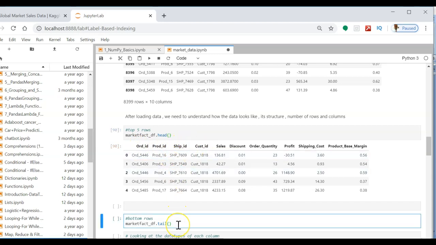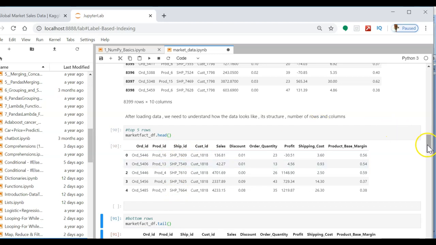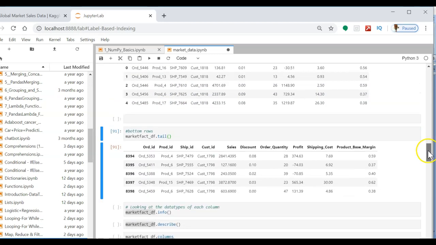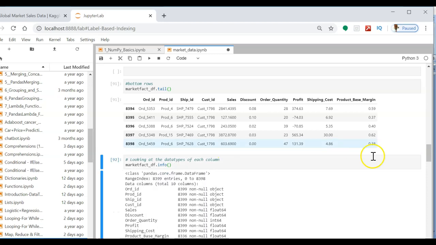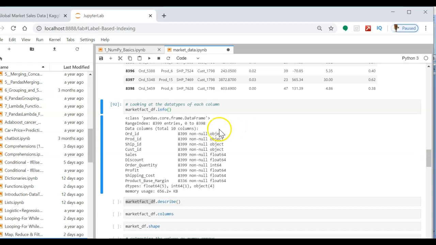If you want to see the last rows, you have to use the tail function. The functions in Python are quite intuitive and easy to understand. If you want to understand the data type of each column, you can make use of the info function here, and along with data types, it also gives you the number of values in each column.